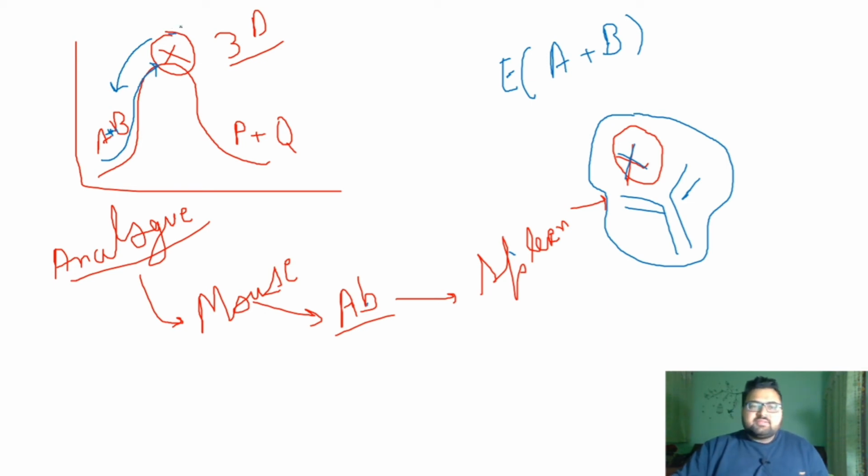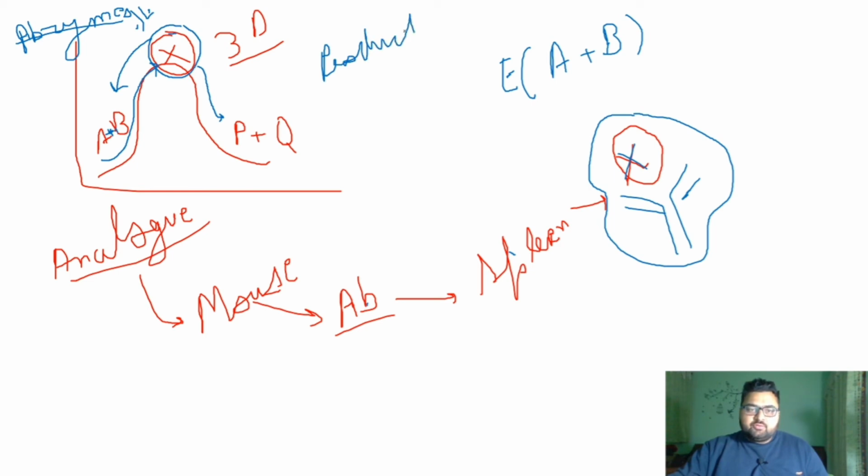But if we stabilize this reaction intermediate, this transition state complex, with the monoclonal antibodies that we have developed as enzymes, then these antibodies stabilize this, and this stabilization helps increase the rate of formation of product, that is P plus Q. So when these antibodies are not present in the medium, the P plus Q or the product was forming at the minimal rate.